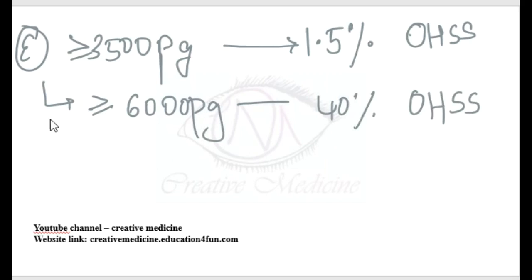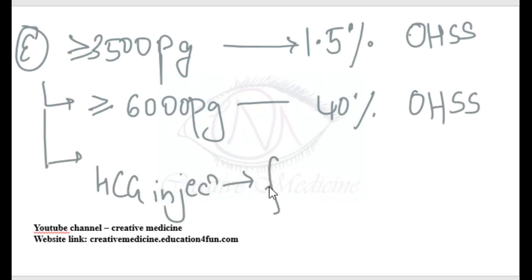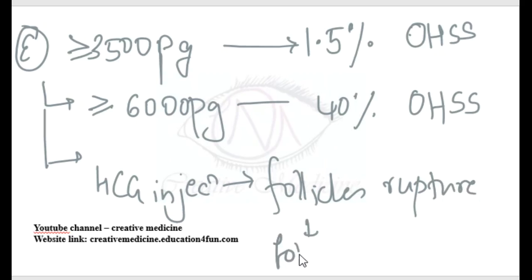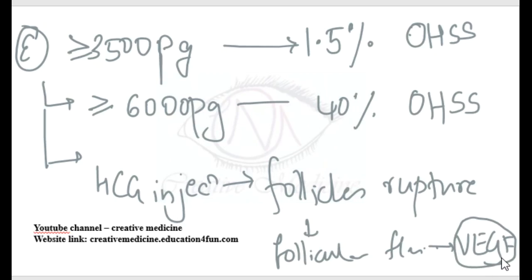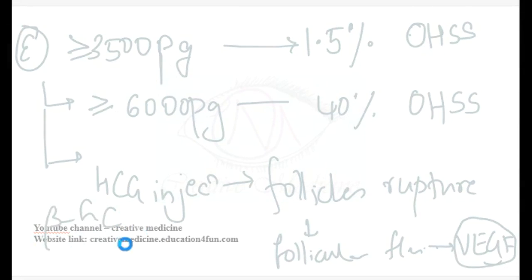On giving an HCG injection, follicles rupture and release follicular fluid containing inflammatory mediators. Vascular endothelial growth factor is the most important mediator of ovarian hyperstimulation syndrome. The most important trigger for ovarian hyperstimulation syndrome is injection of human chorionic gonadotropin.